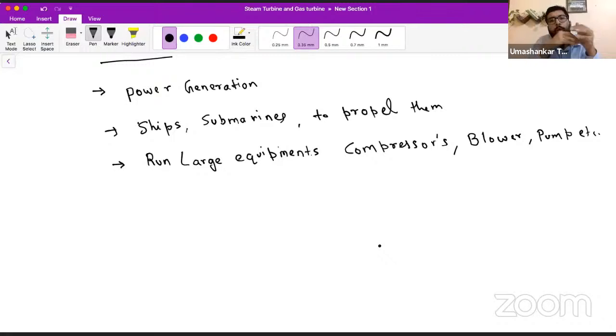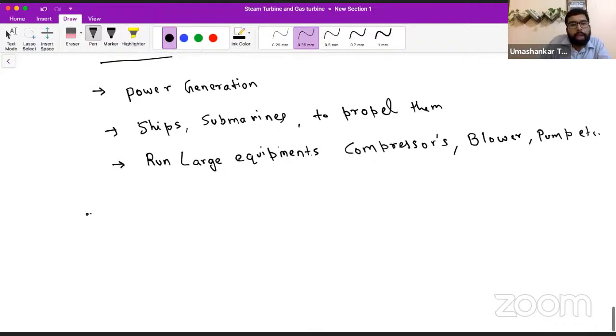After the nozzle, we will go to the turbine part, the moving blade part. There we will see the impulse and reaction turbine, their compounding and everything. Then we'll move to the gas turbine. So firstly, let us focus on the steam turbine.